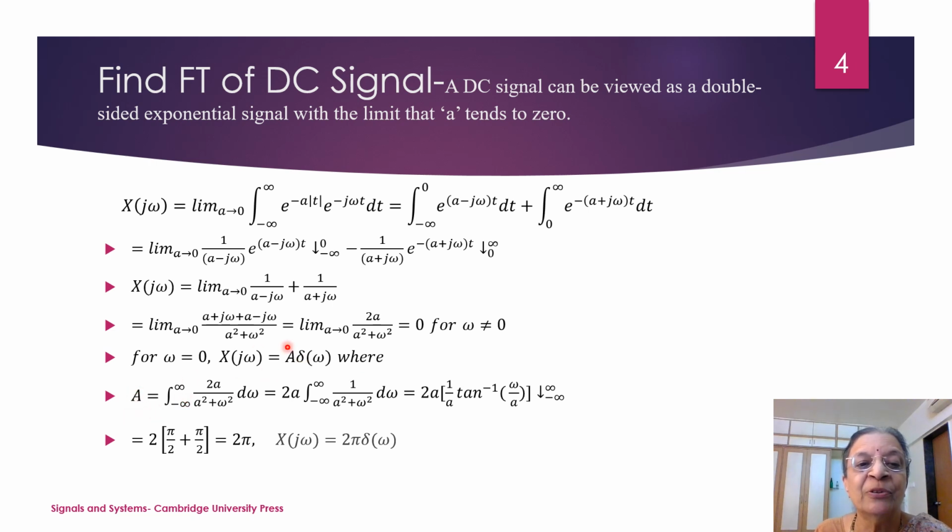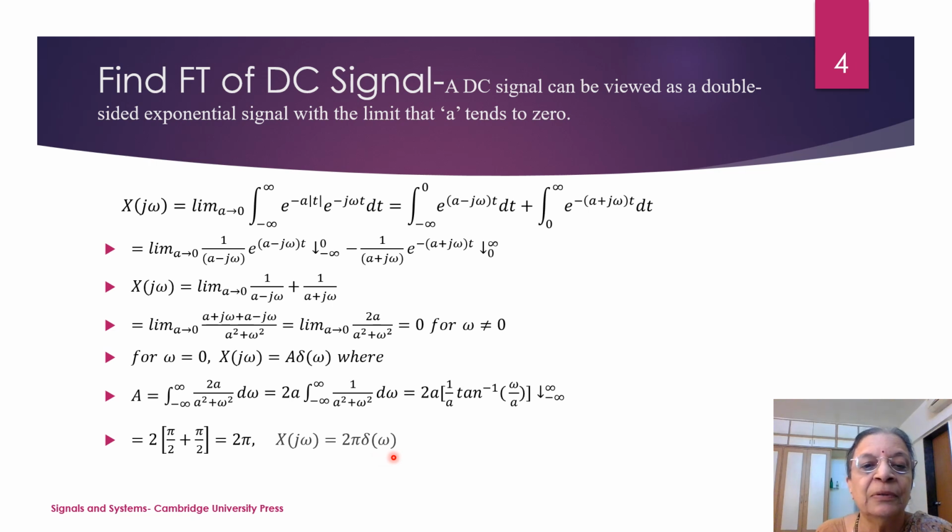Then what will be the amplitude? It will be concentrated in the frequency domain. But what is the amplitude? Amplitude will be given by the integration from minus infinity to infinity of 2a upon a square plus omega square d omega. So we integrate this term and we find how much will be the value at omega equal to 0. So it is equal to 2a upon the integration from minus infinity to infinity of 1 upon a square plus omega square d omega. So you integrate this, put the limits, and you find that X of j omega becomes 2 pi into delta omega.